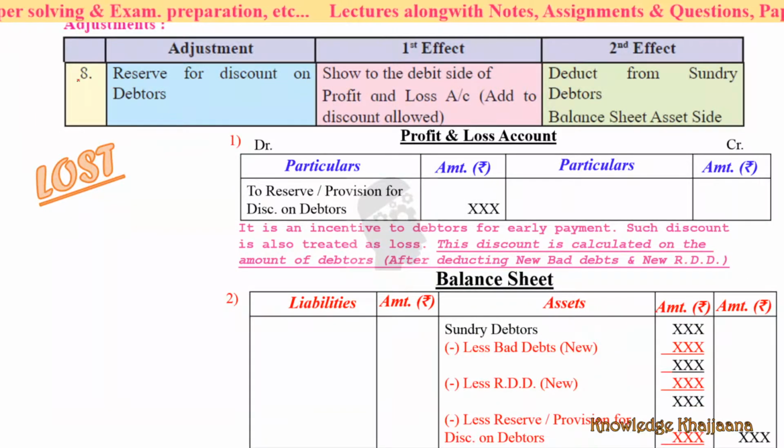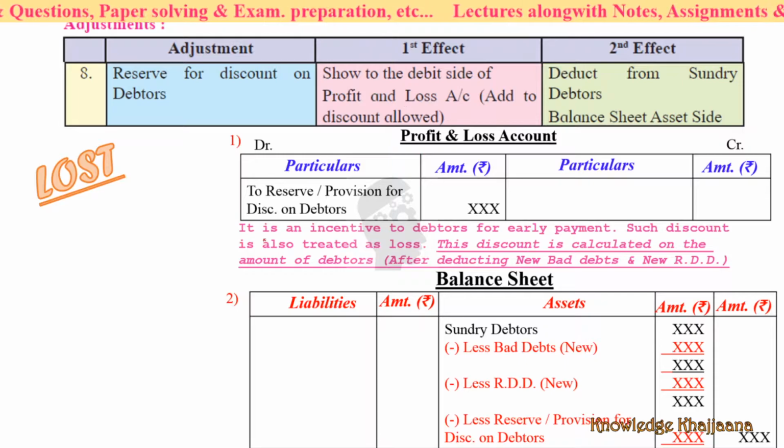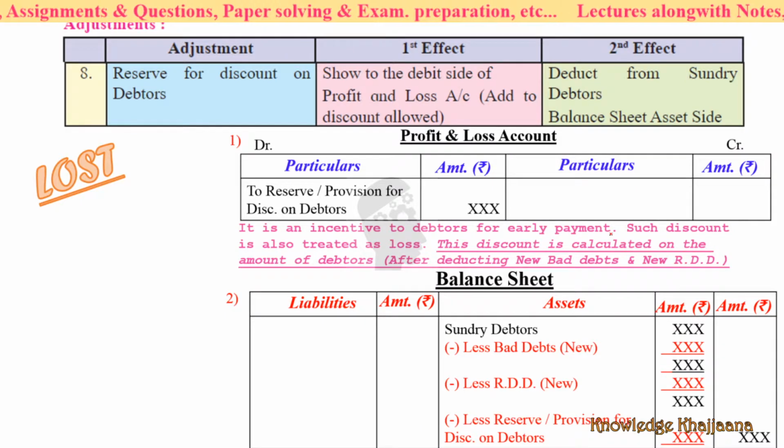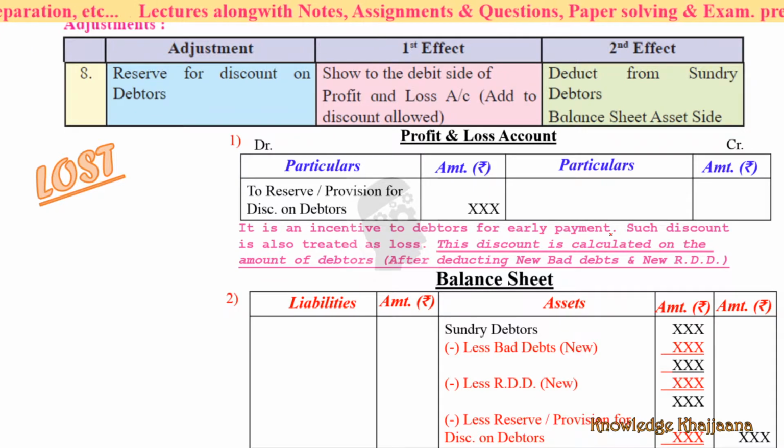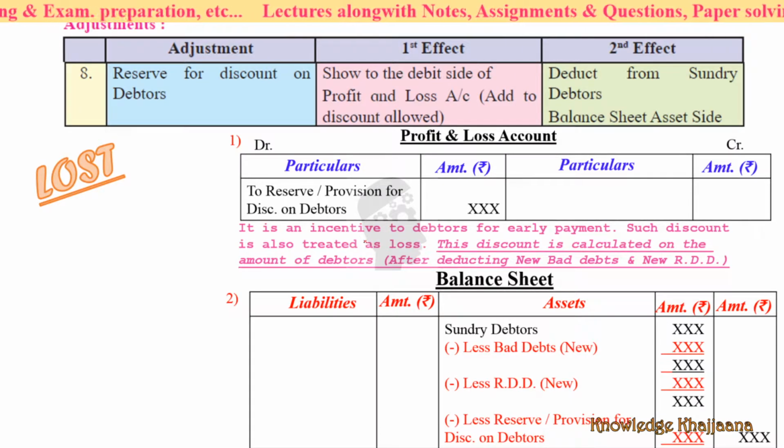The next is reserve for discount on debtors. See, this is something different. What is meant by this? It is an incentive to the debtors for early payment. It is a benefit for the debtors for their early payment. Such discount is also treated as loss. Why? We are giving it as a benefit to the debtors, so it is a loss for us.